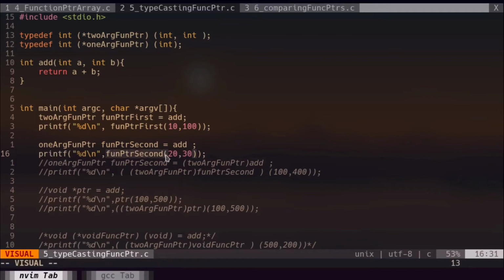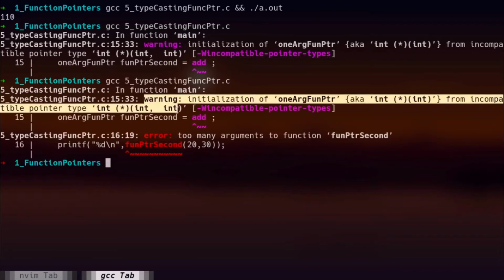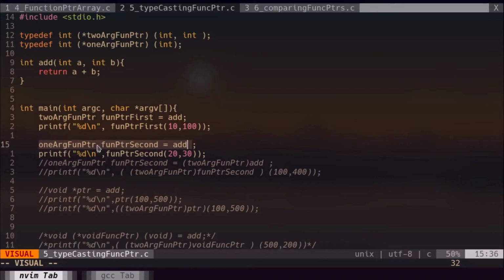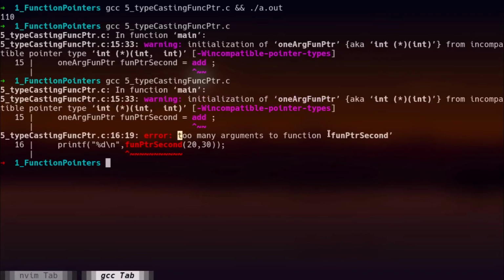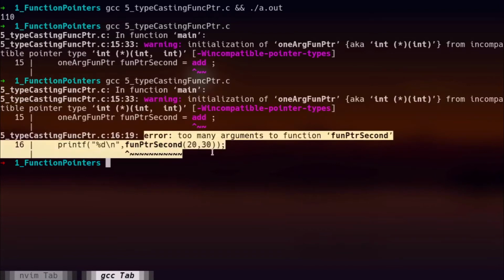This time when we compile we will get an error along with the warning from the first line of code. So here you can see this warning is from this line of code, line number 15 where I hold my mouse now, and the error is from line number 16, which actually tried to use funcptr second to invoke the add function. Here it is saying that too many arguments to the function funcptr second. Yeah, it's true, because funcptr second will only be able to hold a function which takes one single integer as its argument. So there is a way to avoid this warning as well as this error. So let me show you how to do that.